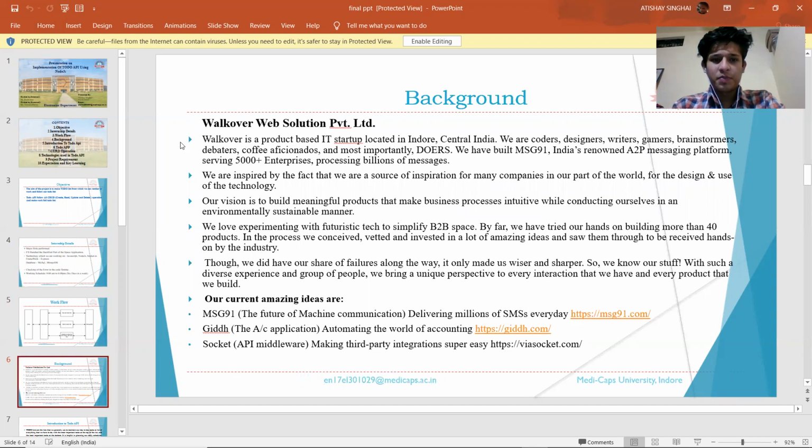And this is the background of Walkover Web Solutions Private Limited. It is a product-based company. It is a startup located in Indore. The main product is MSG91, with about 5,000 plus enterprises working on it. Also, some major products were Git and application automation of world of accounting, and also Socket and API middleware which work on a third party.